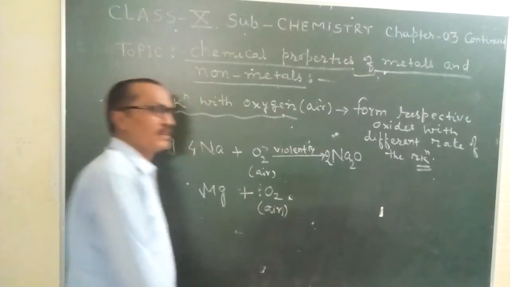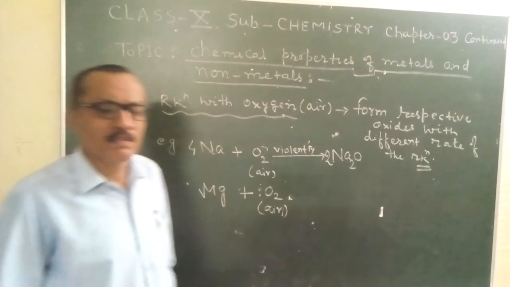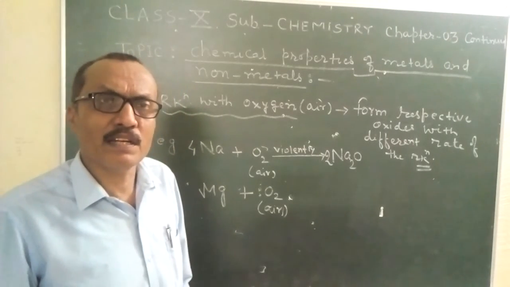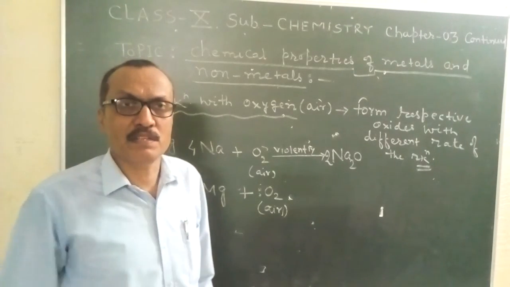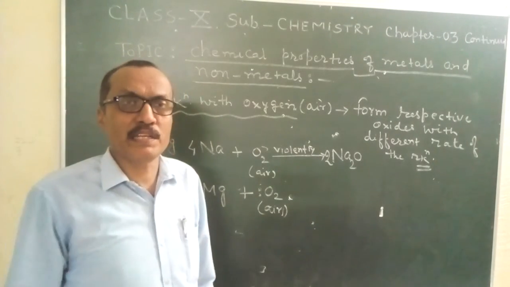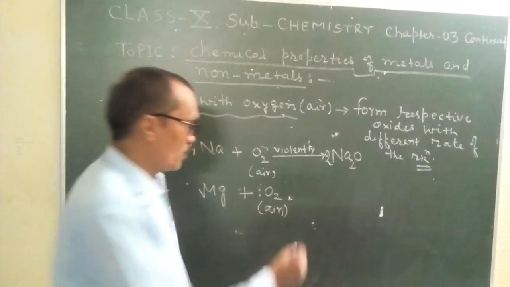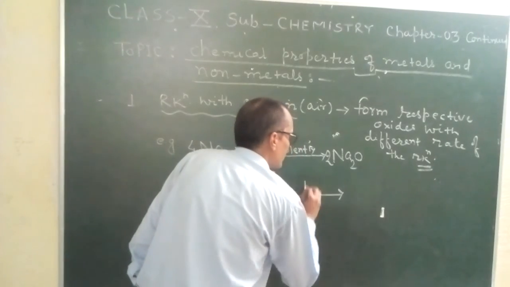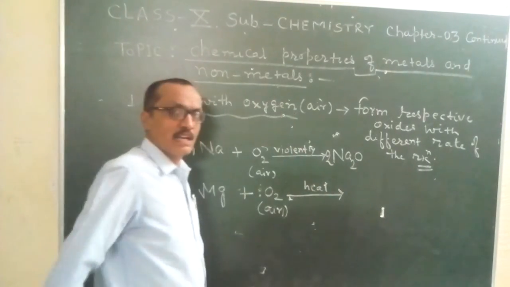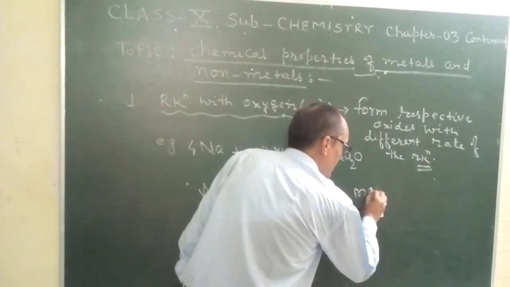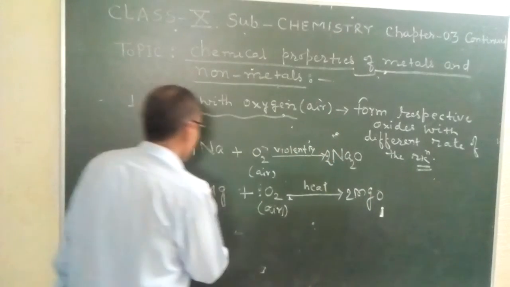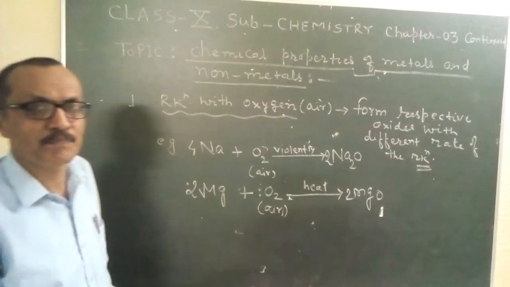But students, magnesium does not react with air at room temperature. It reacts with air when heated, when we supply heat, and forms its respective oxide, and that is magnesium oxide.